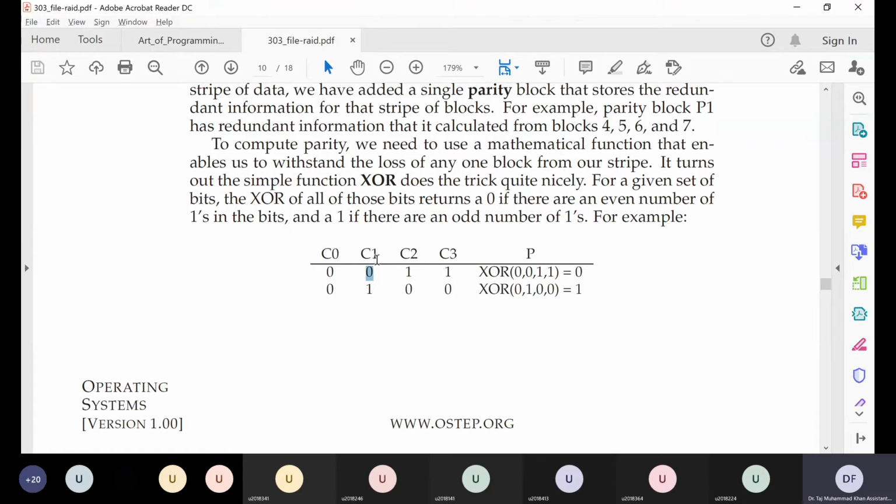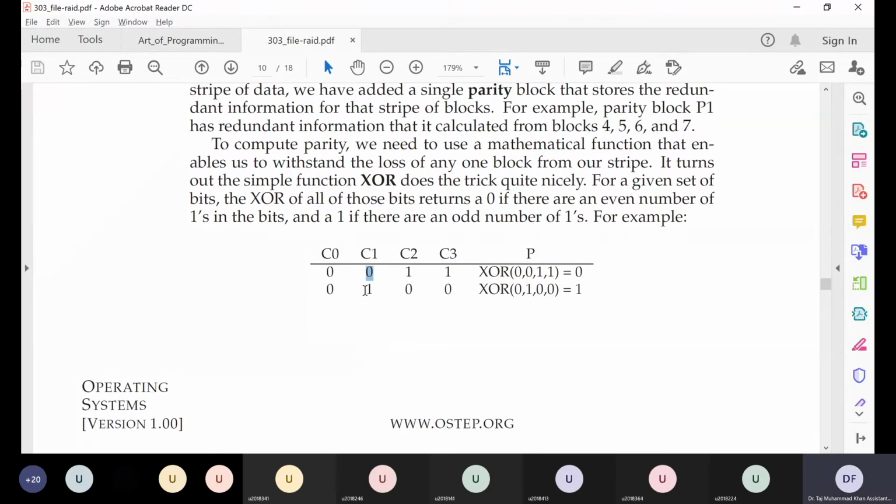So C1 in that case must be 1. This way, having 1 parity bit, we can afford the loss of 1 bit, and restore it from the information that was left to us.